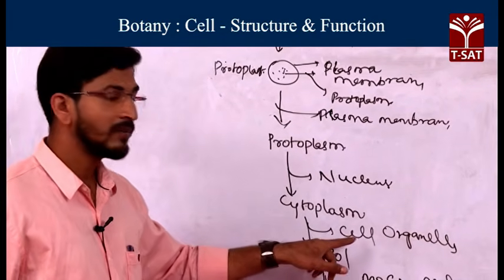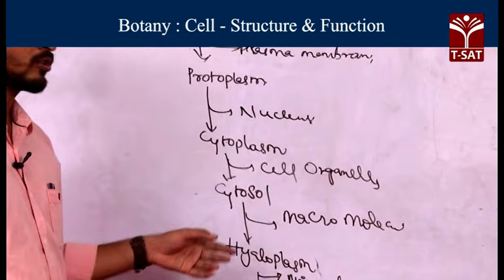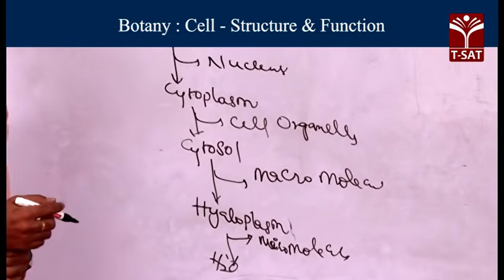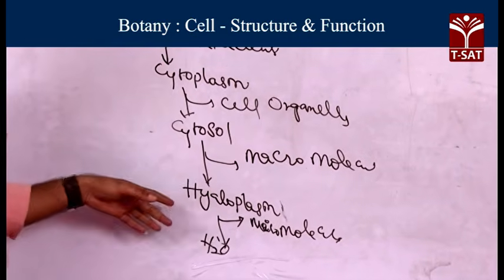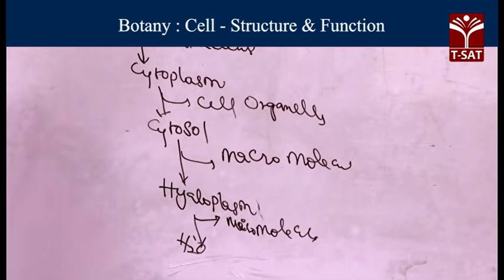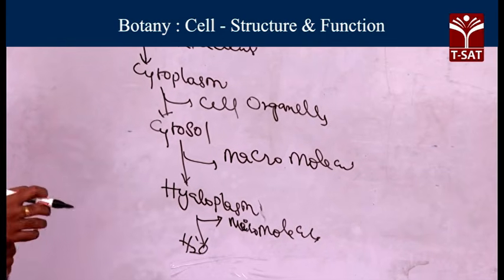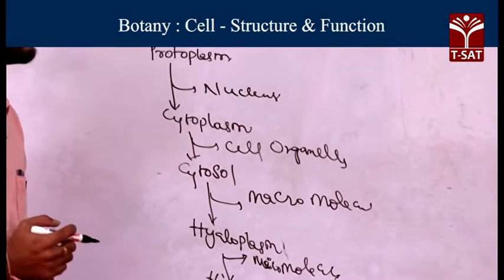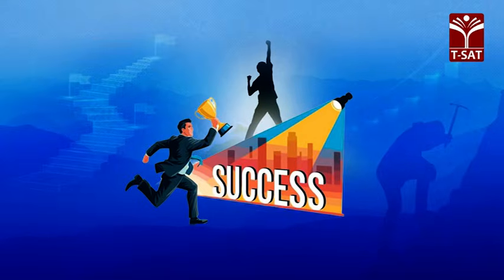When we remove the cell organelles from the cytoplasm, the cytosol remains. From this, the macromolecules, meaning proteins and nucleic acids, all come under the macromolecules. If you remove those, you will find the hyaloplasm. From this hyaloplasm, what are micromolecules? Minerals and all those come under the micromolecules. Finally, you will find the water molecules. These are some of the terms related to the cell.